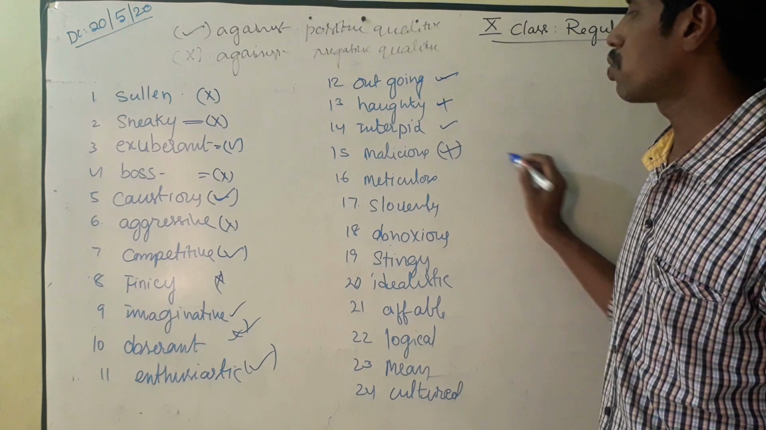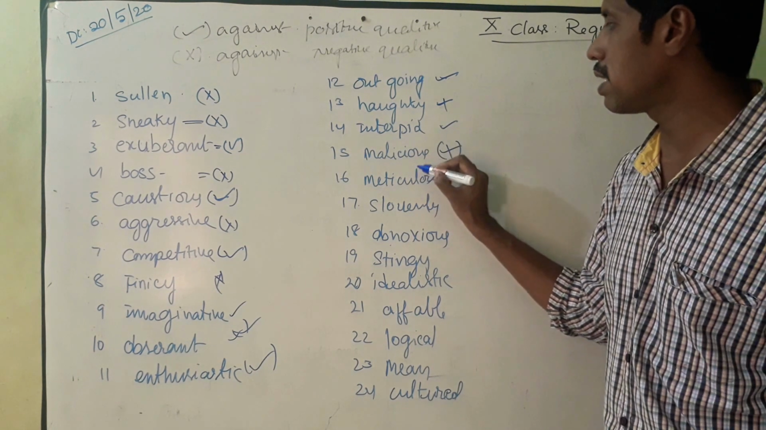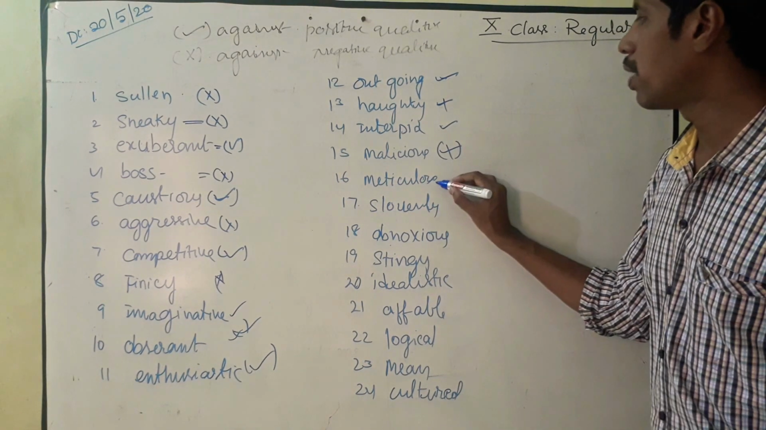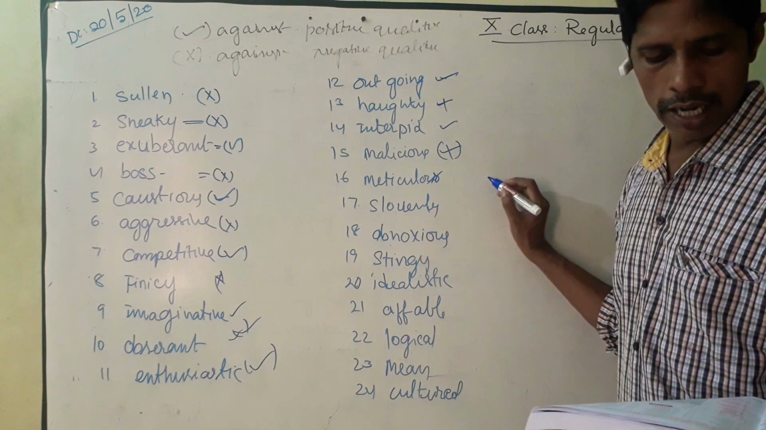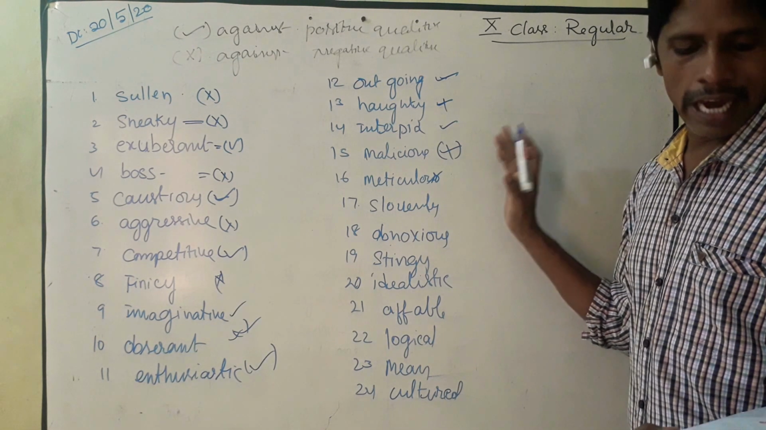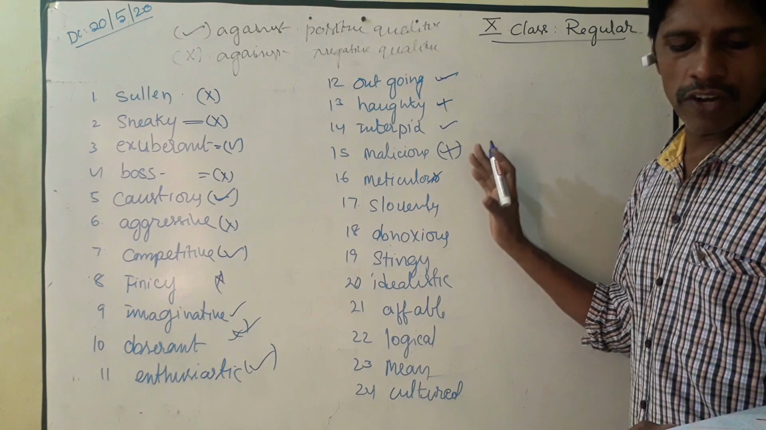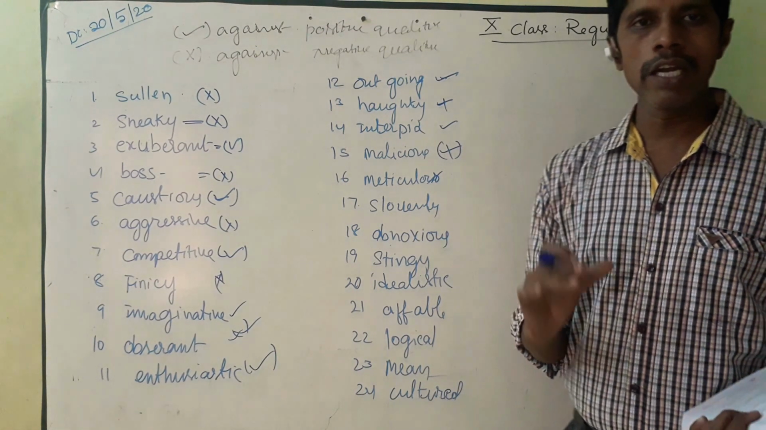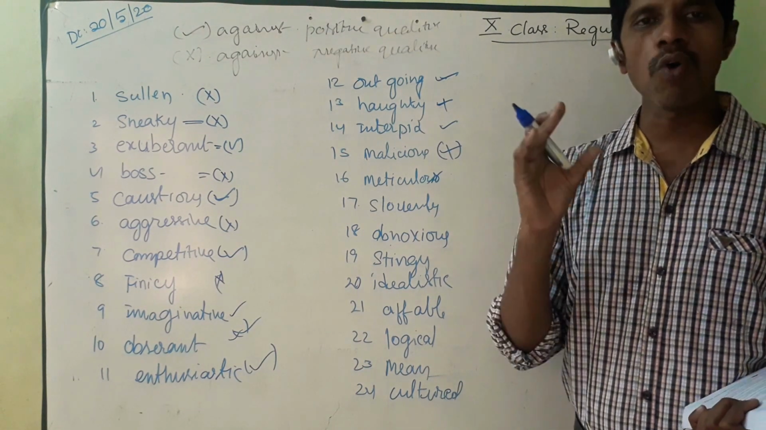Malicious, to do harm to someone. That means malicious, to do harm to someone. That is malicious. And meticulous. The word meticulous is also a positive quality. Very careful about small details and always making sure that everything is done correctly. So I repeat, very careful about small details.